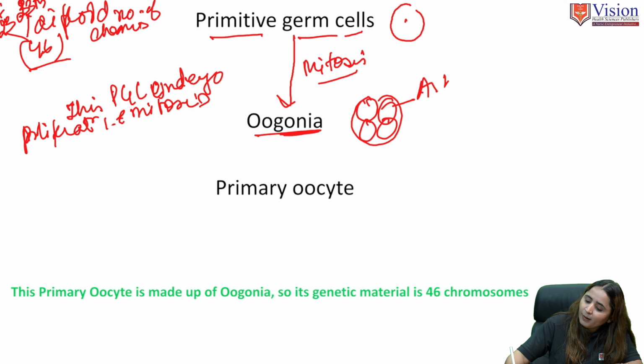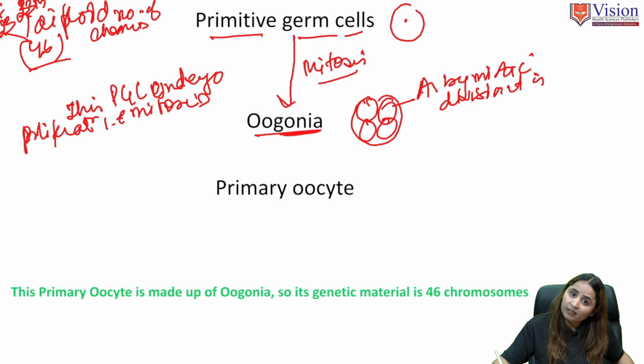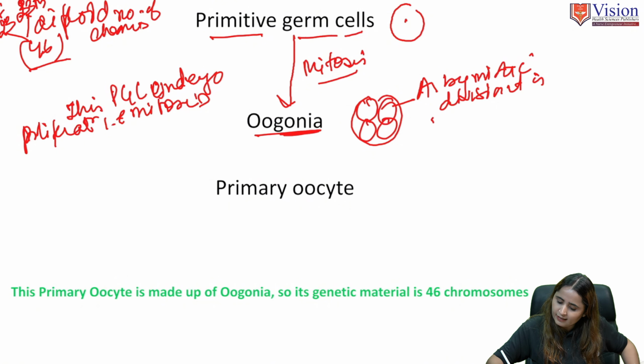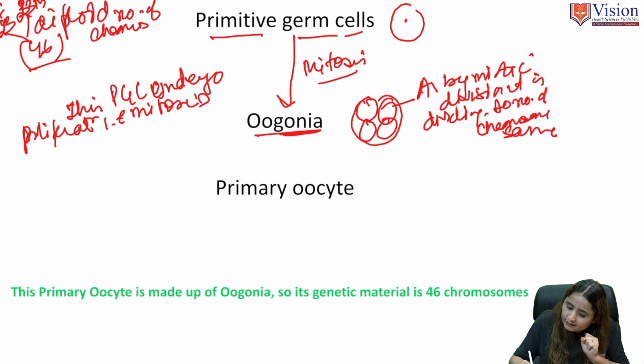As they proliferate by mitotic division, the number of chromosomes remains the same. How many chromosomes? 46. Then further mitosis will happen.